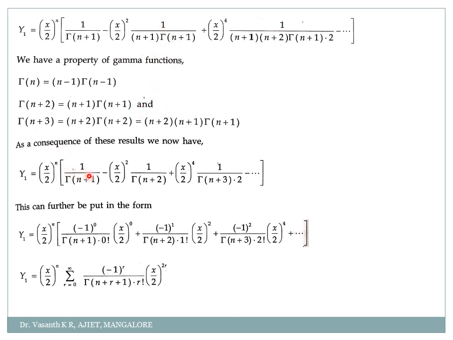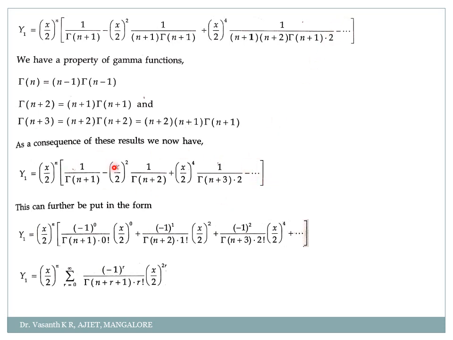So first term as it is. Second term, n plus 1 into gamma of n plus 1 is simply gamma of n plus 2. Third term, what will it become? n plus 1 into n plus 2 into gamma of n plus 1 is simply gamma of n plus 3. So plus x by 2 whole power 4 into 1 by gamma of n plus 3. This into 2 is there, I have kept it as it is, minus and so on.